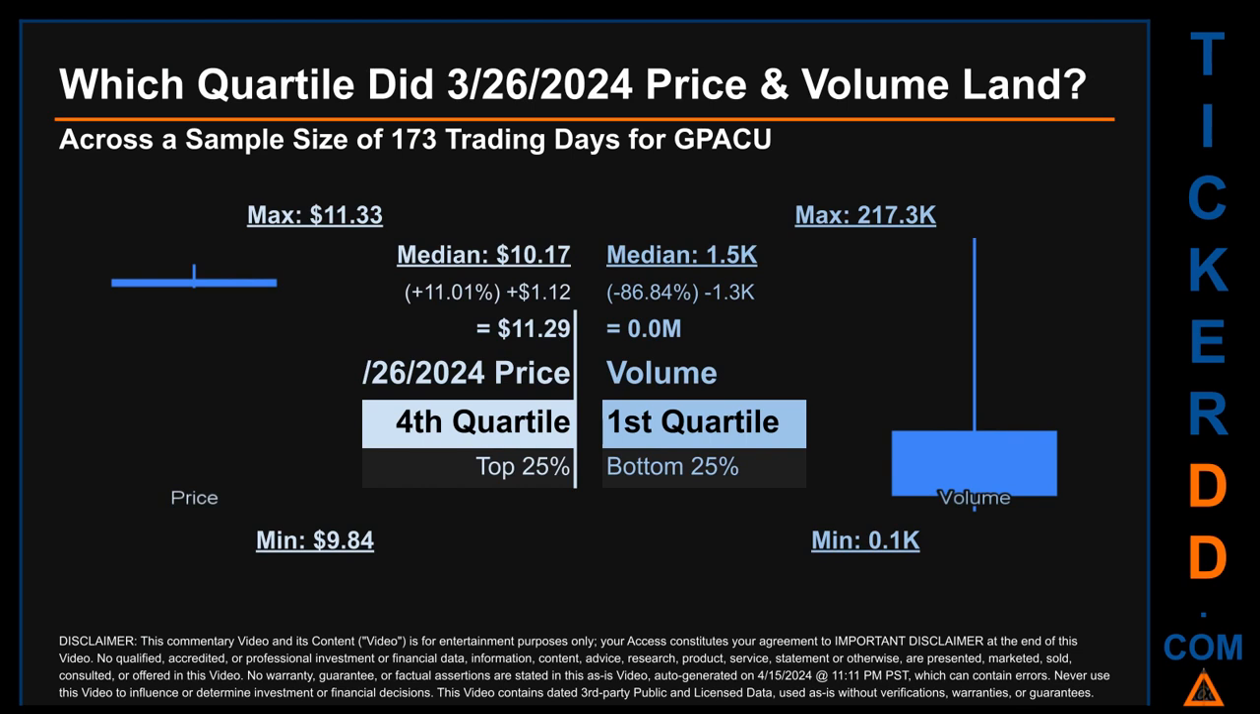Descriptively, GPACU has a median price of $10.17. Therefore, March 26, 2024 price was higher from that middle marker by 11.01%. The day's volume of 0 million was less than the median by 86.84%.